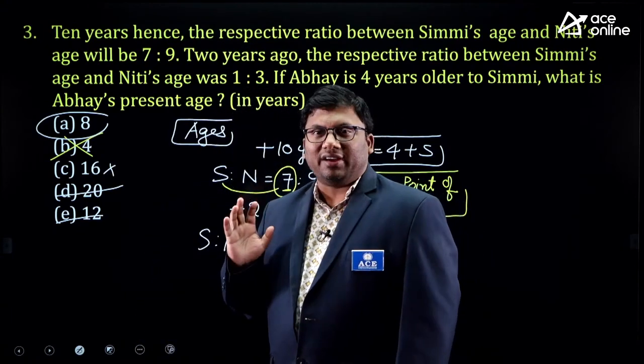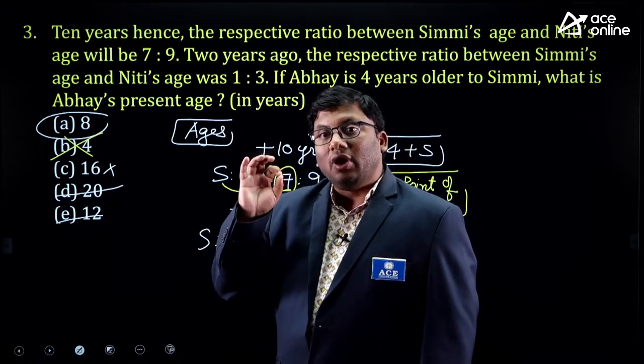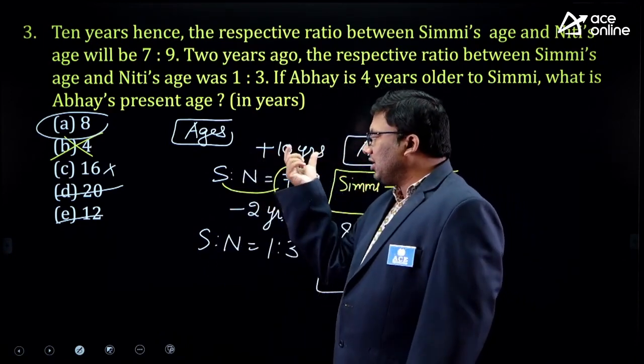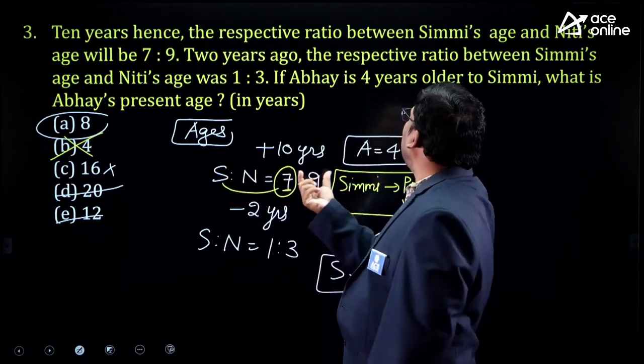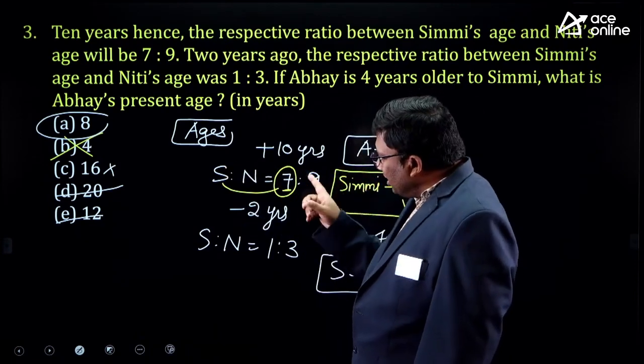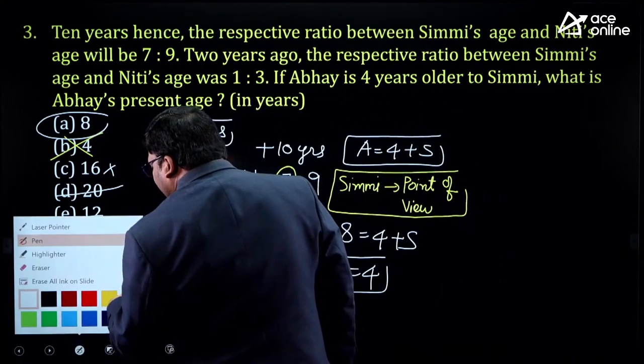Please listen very carefully. This is a very easy question which can be solved in seconds if you understand it properly. Again I am repeating. After 10 years, Simmi and the other character, Niti, their ages are in the ratio 7:9, right? 7 is a prime number. I told you yesterday, I will repeat the statement.